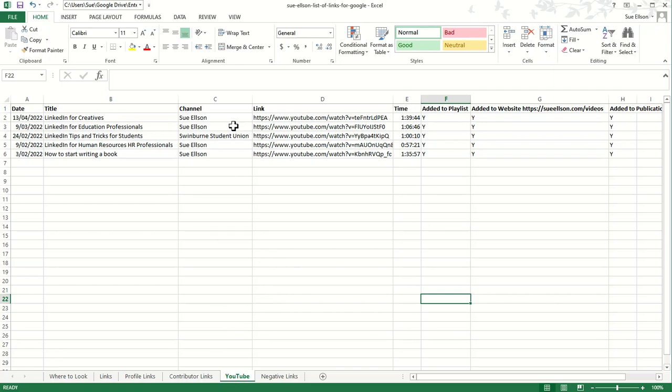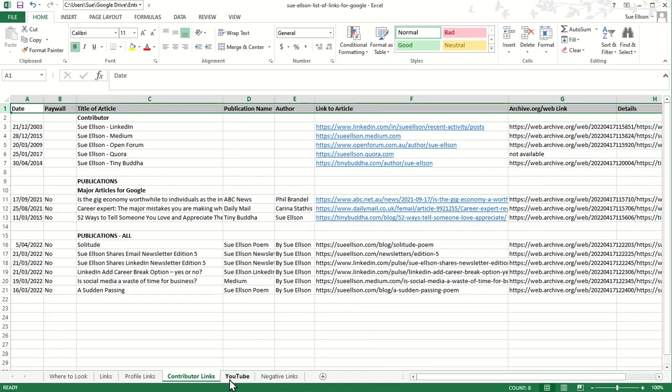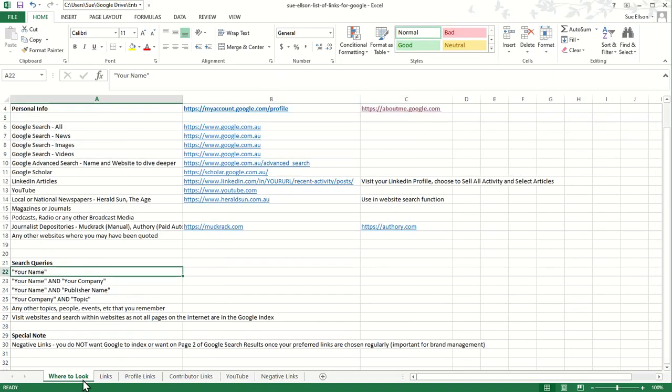Then you can add them to a playlist so that if anybody is Googling you or searching for you on YouTube, then they can see a list of all your videos rather than just the videos that are on your channel. So how do we find all these profile links, contributor links, and just general links? So where do we look?